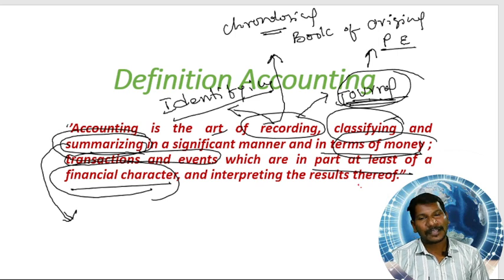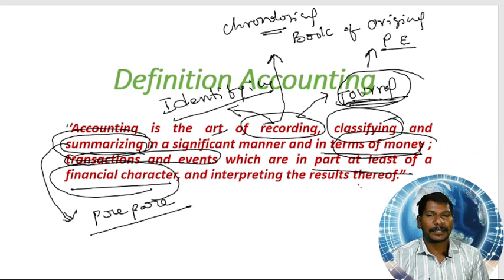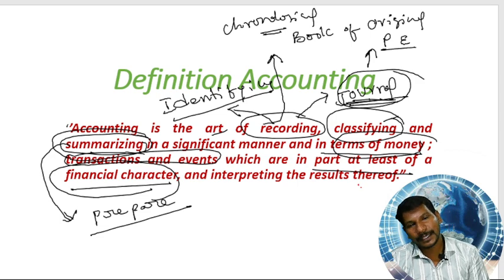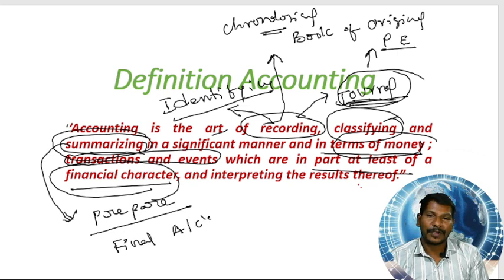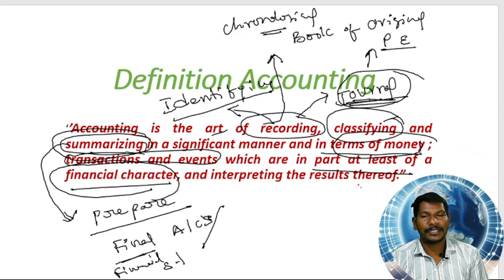In the summarizing process, what will we do? We will prepare, here the accountant will prepare, final accounts in the case of a sole proprietorship. If it is a company, these are called financial statements. So these final accounts are financial statements.